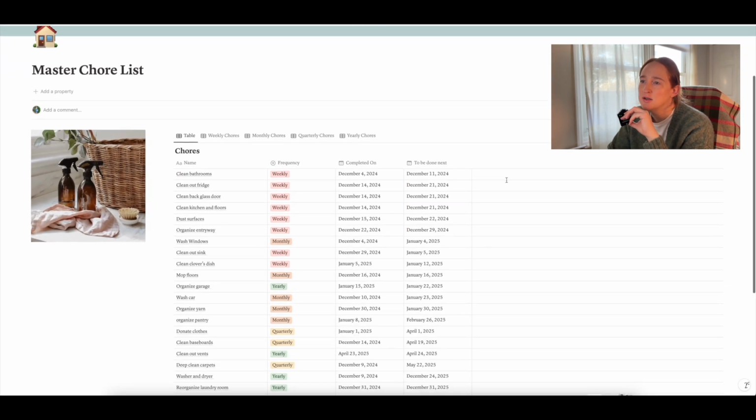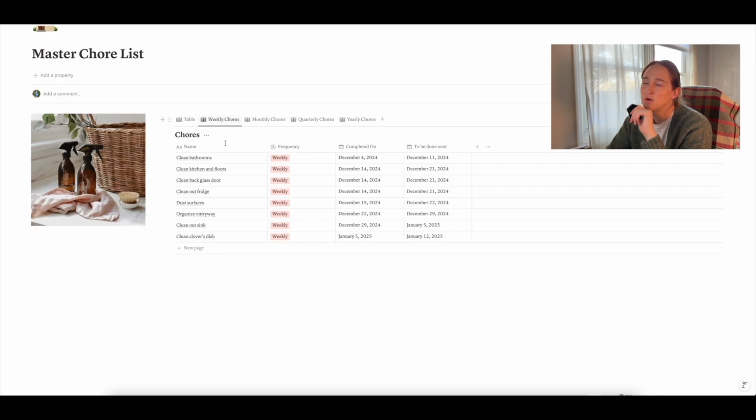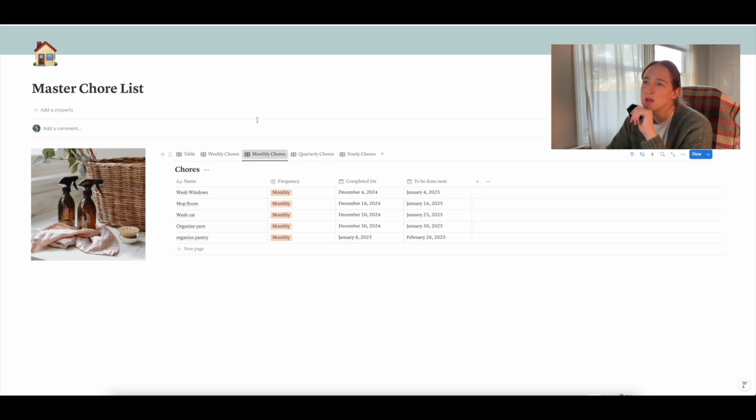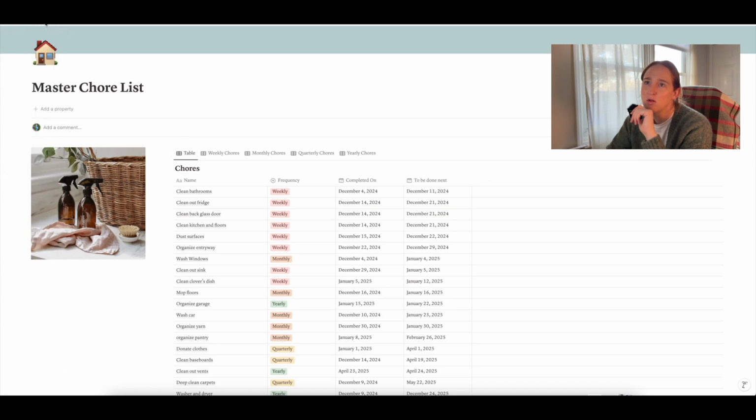So right here is where I like to keep all the chores that I like to do around the house, for my car, just my entire life, all life chores. And then I organize it by the frequency it has to get done, the date that I completed it on, and then the date that I next have to do it. And then what I like is I organized everything by weekly, monthly, quarterly, and yearly chores. So I can see what I need to get done each week, each month, quarterly, and yearly. That way I'm just staying on track with all of my chores that I want to do.